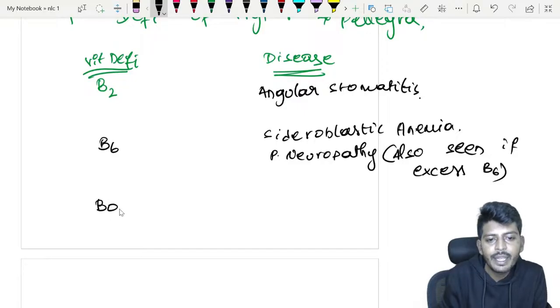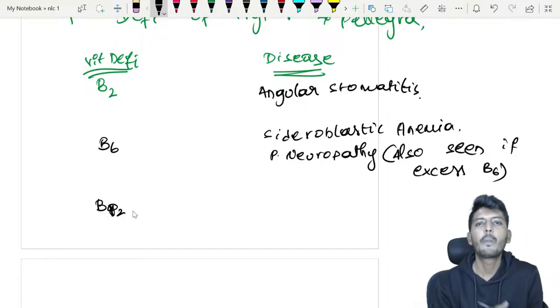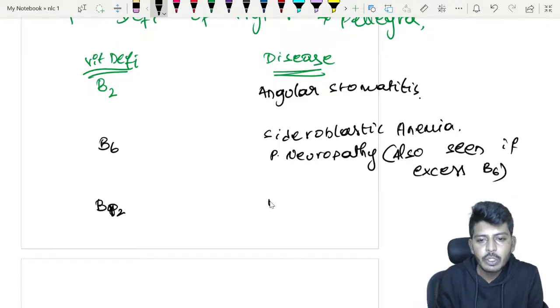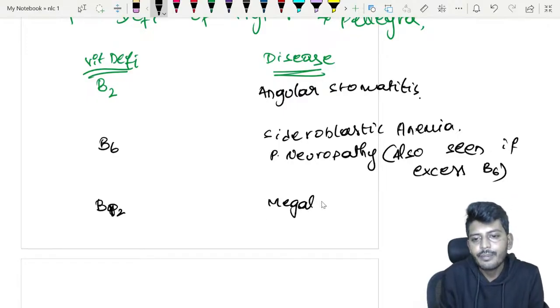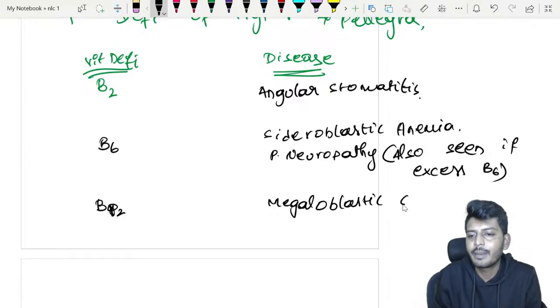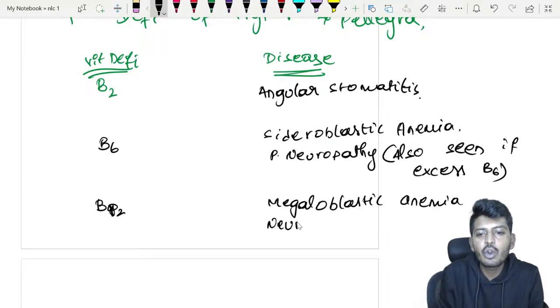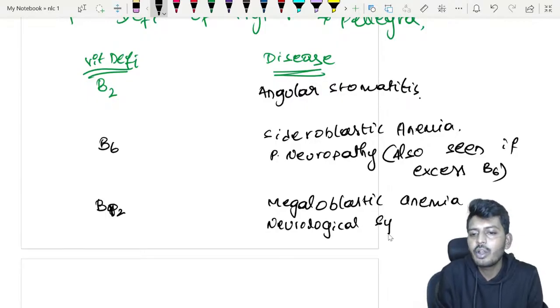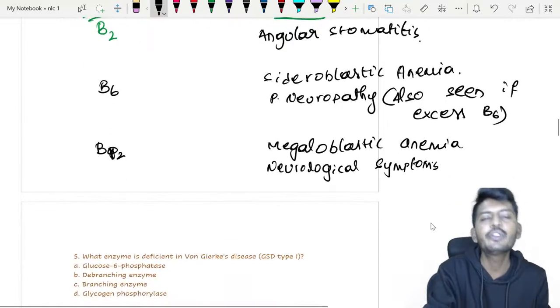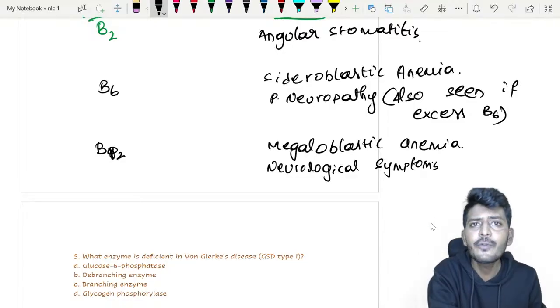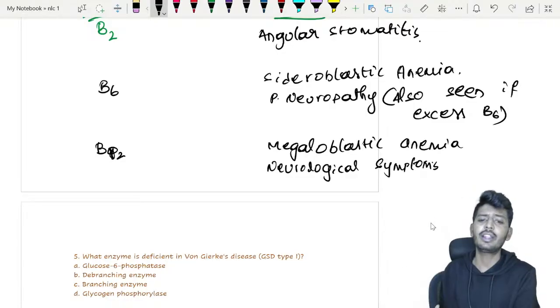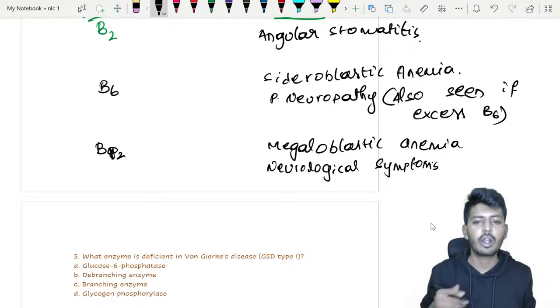And my dear students, B12 I have given in the options. If there is a B12 deficiency, it will lead to megaloblastic anemia. And one more important point: the patient will develop neurological symptoms. Why will neurological symptoms occur? Because the nervous system requires which vitamin? B12, for the synthesis of what? Myelin. If myelin is not there, automatically the patient will develop neurological symptoms.